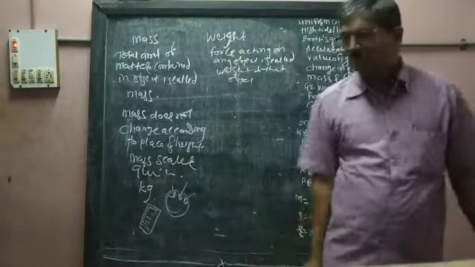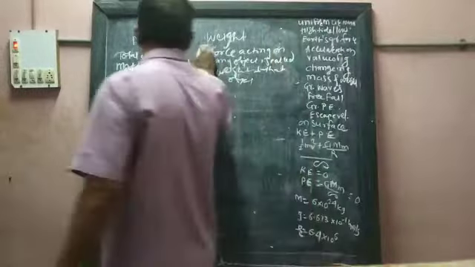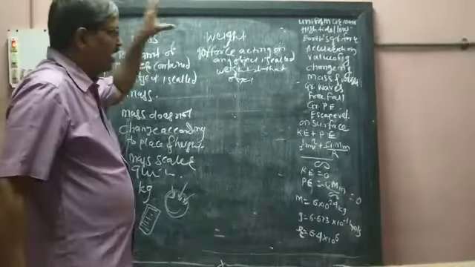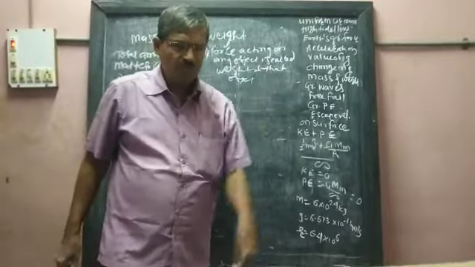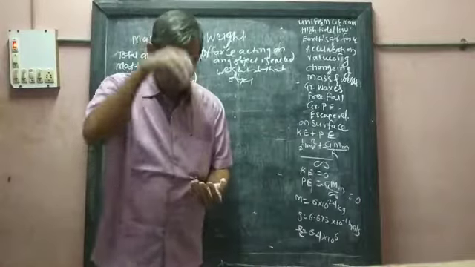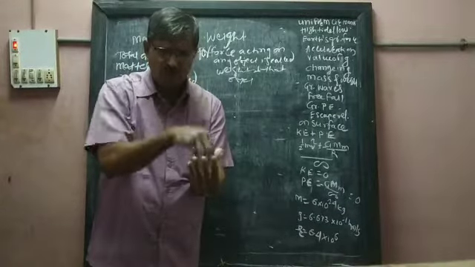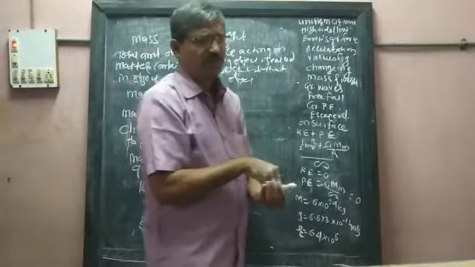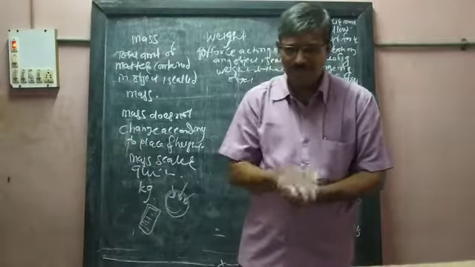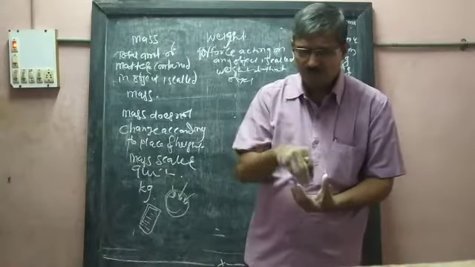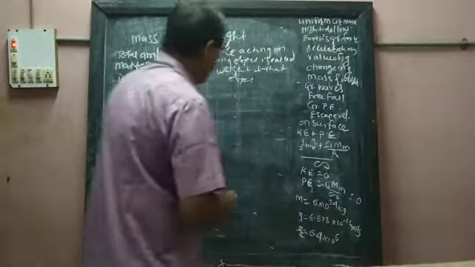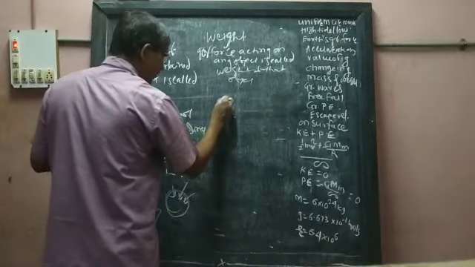Gravitational force, not only force. Here we should take gravitational force. The gravitational force acting on a body or object is known as the weight of that object. So gravitational force is acting on the body, which means direction is required, because when force comes, direction is necessary. So weight is a vector quantity.